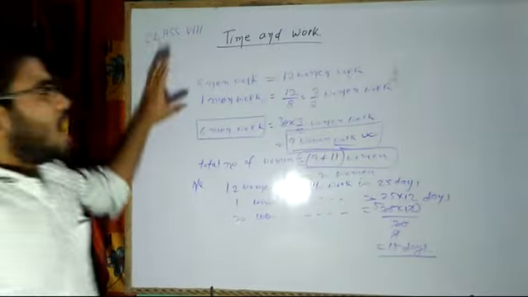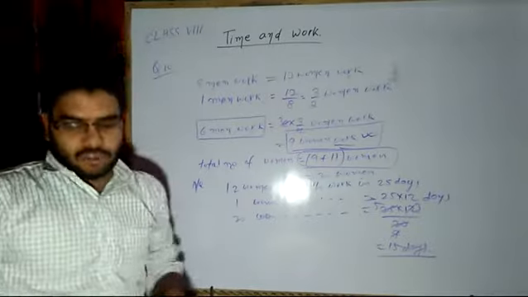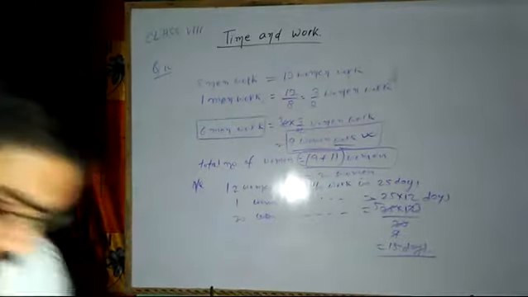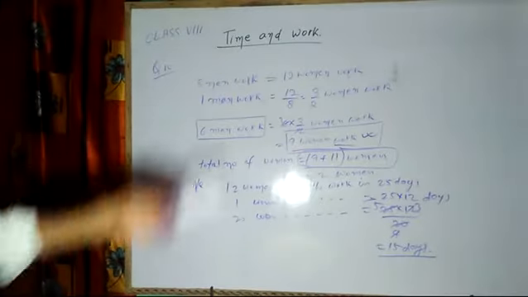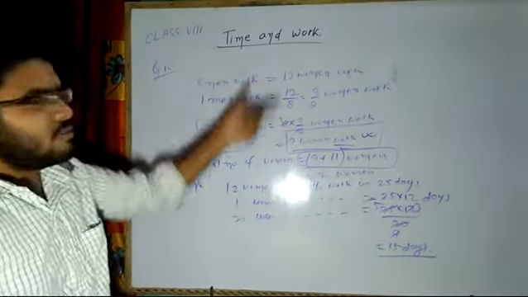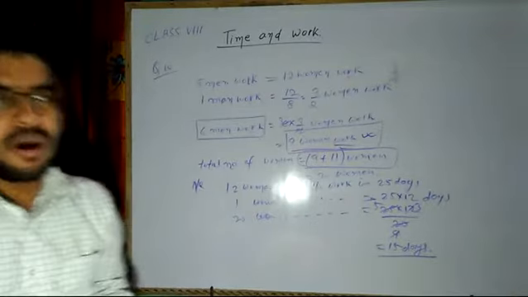So our task is to convert the men's work into women's work, and then we will be finishing. Actually this sum should be in the previous one, direct inverse. Time and work also no problem, we just have to find out the equivalent of women and men.